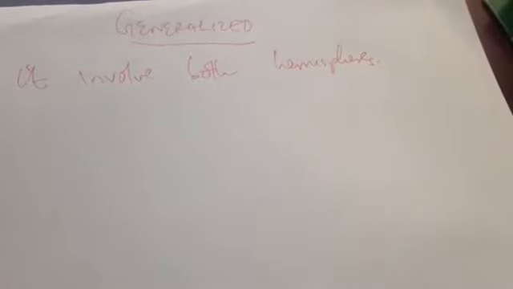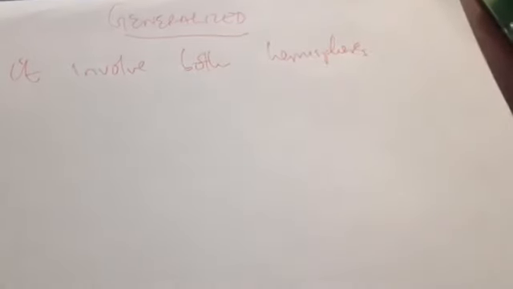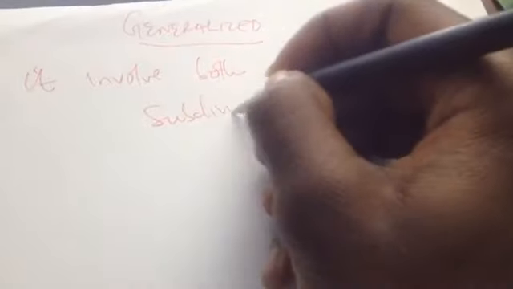And this generalized seizure is divided into many types, or subdivisions, unlike the partial one that is divided into two.